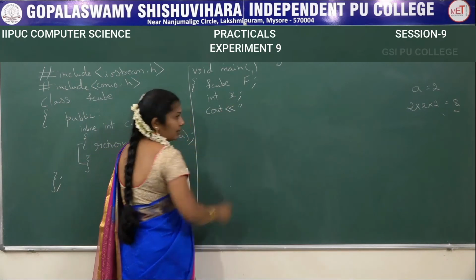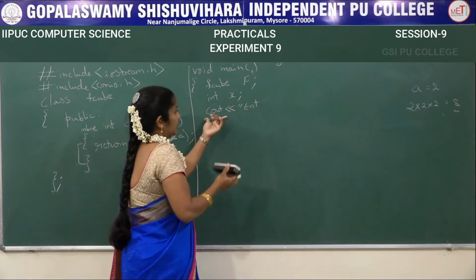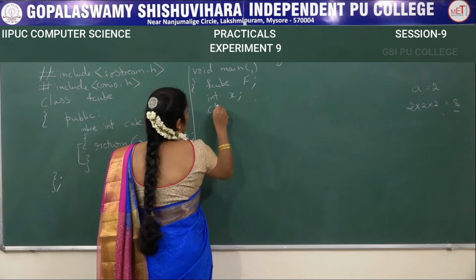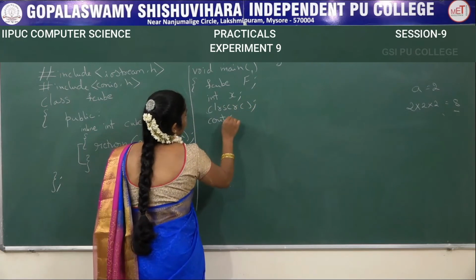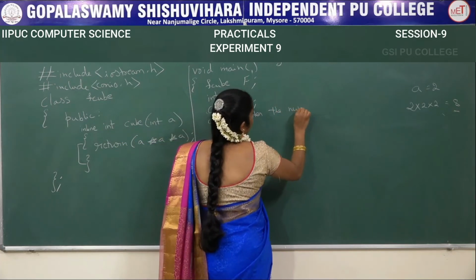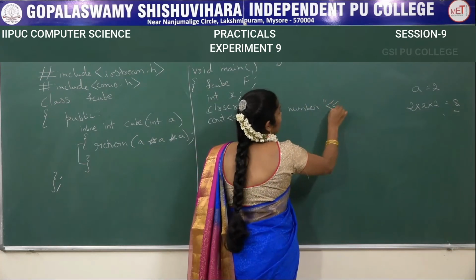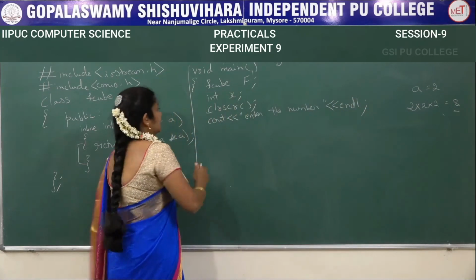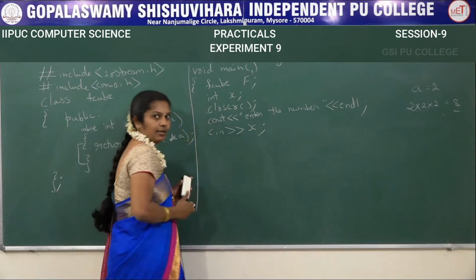Cout, enter the value. Inside the double quotes, I am going to write enter. Before this, if you want to display, the screen has to be clear, then write clear screen. CLRSCR, clear screen. Then cout, enter the number. To move the cursor to the next line, slash n also you can write, otherwise endl also you can write. Okay, next, cin extraction operator, x is the value which I am inputting here.